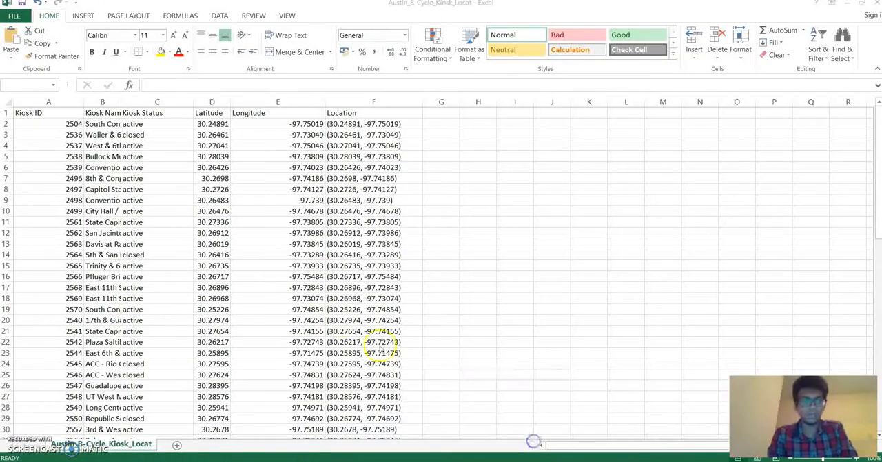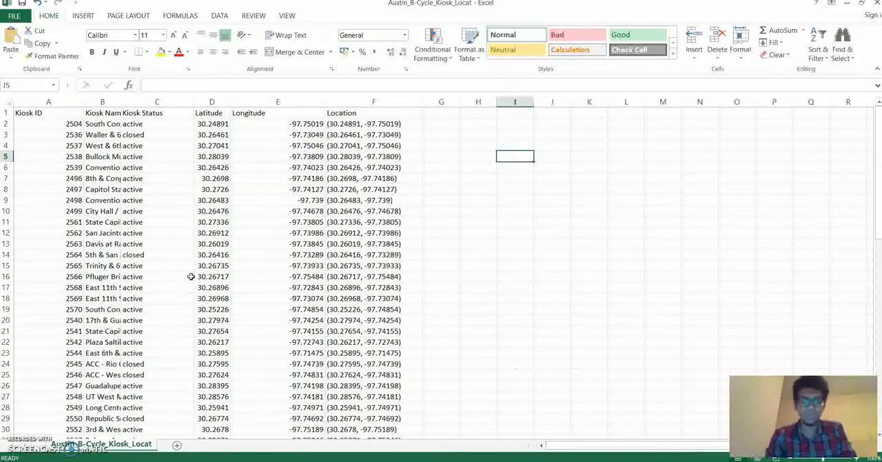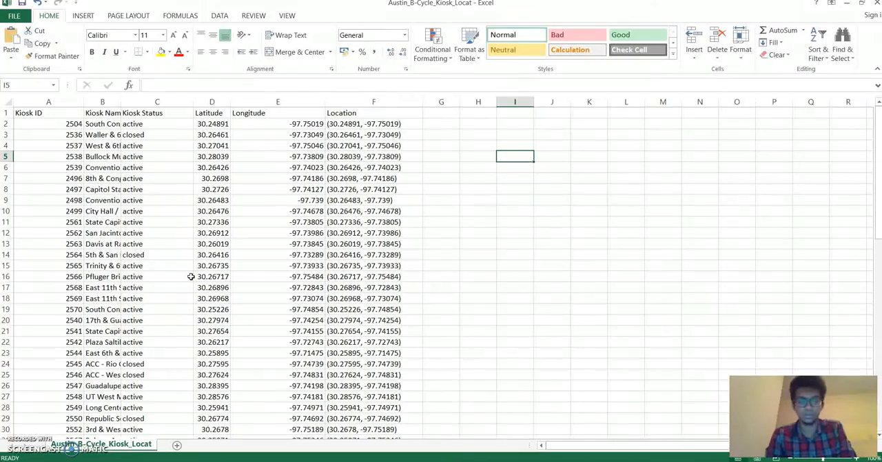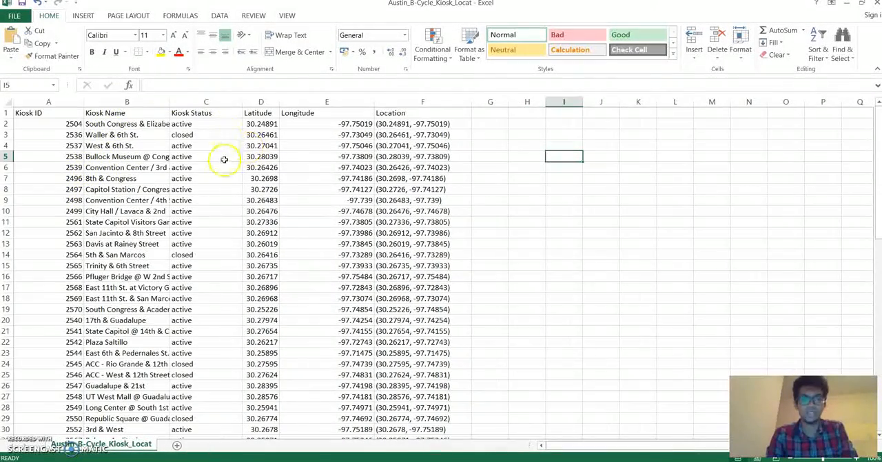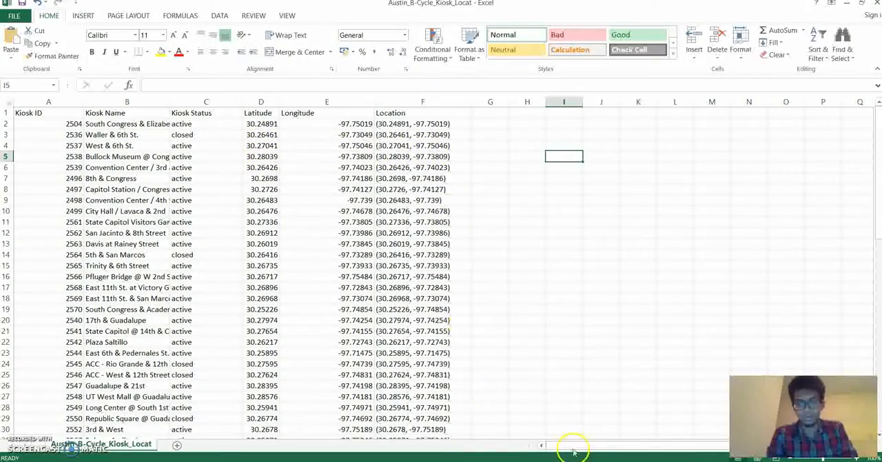The first one has information about all the kiosks. A kiosk is something where we keep the bicycles, a place where bicycles are parked. So we have ID, a specific name for the kiosk, the status, whether it is active or closed, and then the latitude, longitude, and the location.